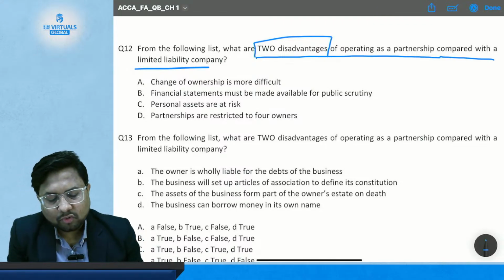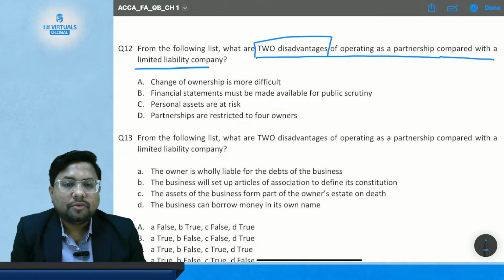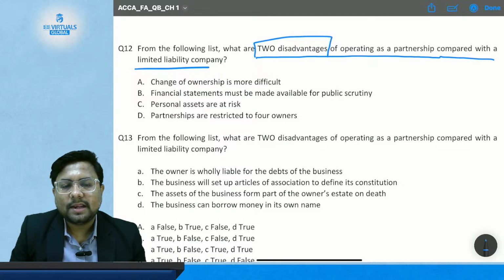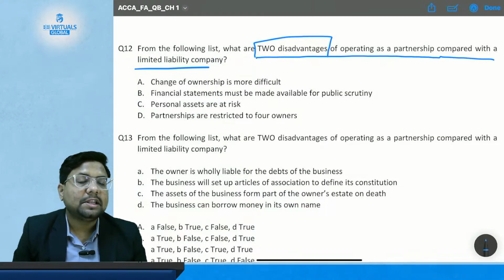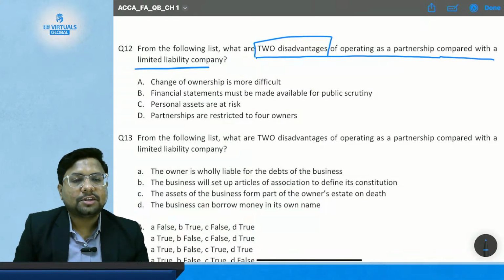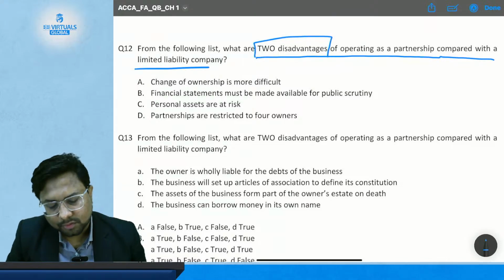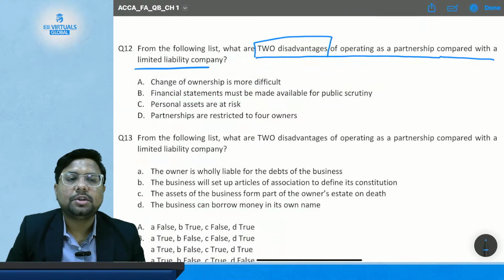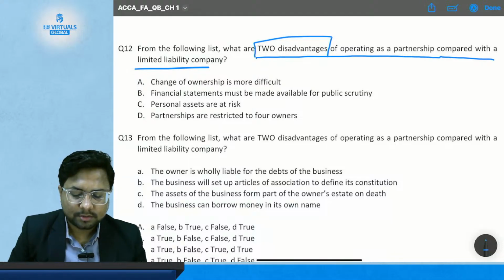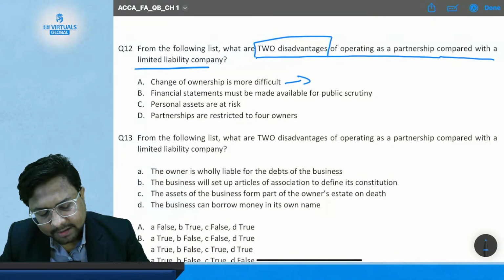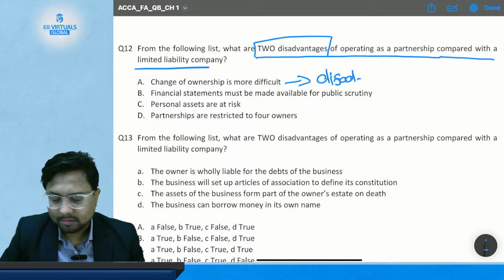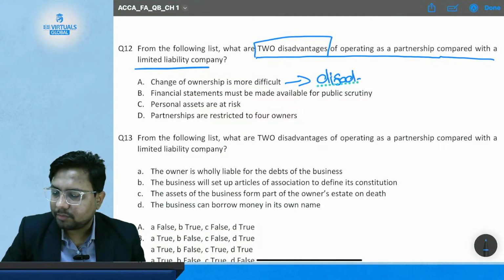A. Change of ownership is more difficult. Where is the change of ownership more difficult? In company form or in a partnership form? In a partnership form and not in a company form, because in a company it is easy to transfer their ownership in part or in full. So in a partnership form of business, the change of ownership is more difficult. So this is a disadvantage in partnership form of a business as compared to a company.